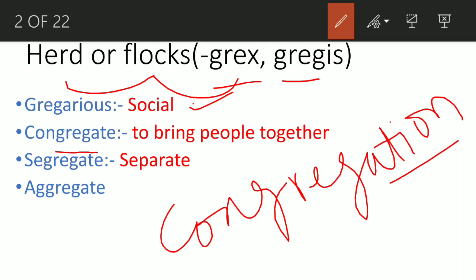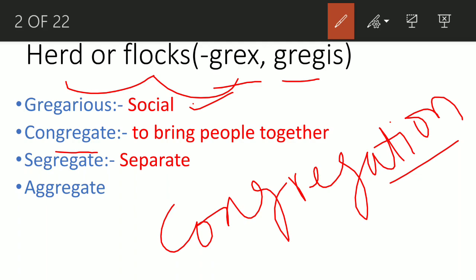It could be a business meeting or a political meeting, so it could be a business congregation or a political congregation. So many people come together and have a decent conversation about how to improve their organization or how to work out something. Whatever the agenda of that meeting is, they discuss it in a congregation.